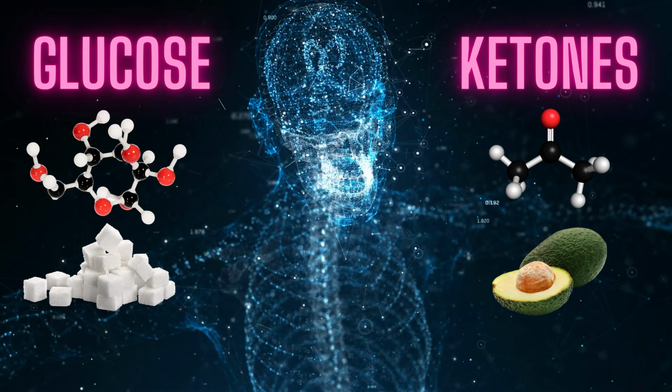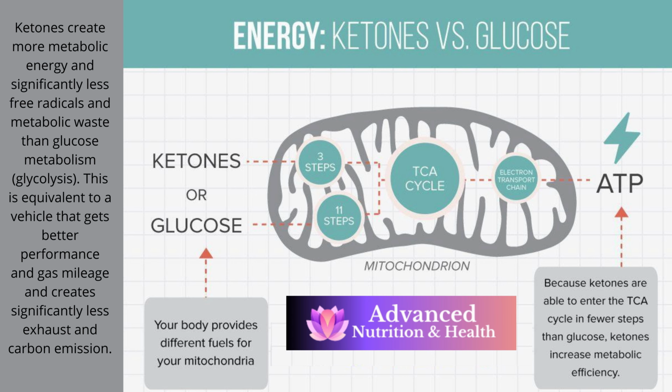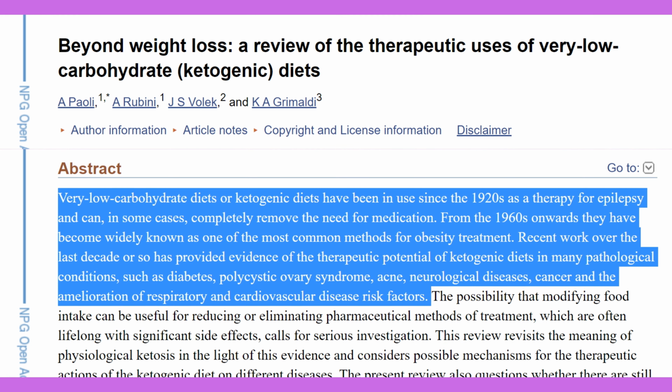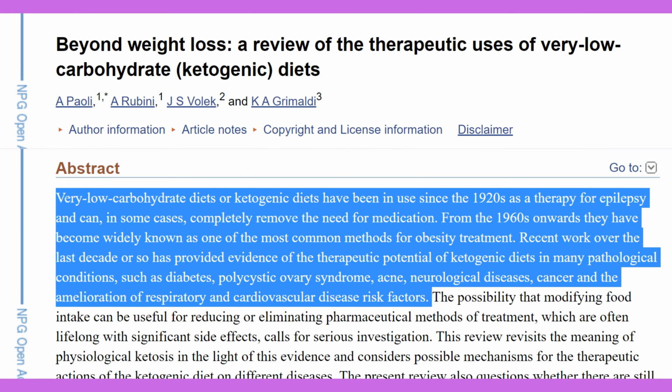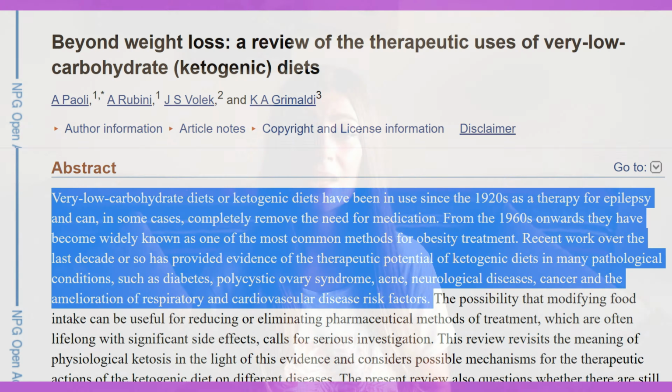So what's our actual preferred fuel source? It's ketones. It's a much cleaner, much healthier fuel that creates more energy and less free radicals when compared with glucose. Ketones are therapeutic for the brain and the rest of the body. If you check out some research studies of any chronic health condition and the effects of keto diet for that condition, you will most certainly find that keto is beneficial. Why is keto that good? I believe that's the way our bodies are designed to eat.